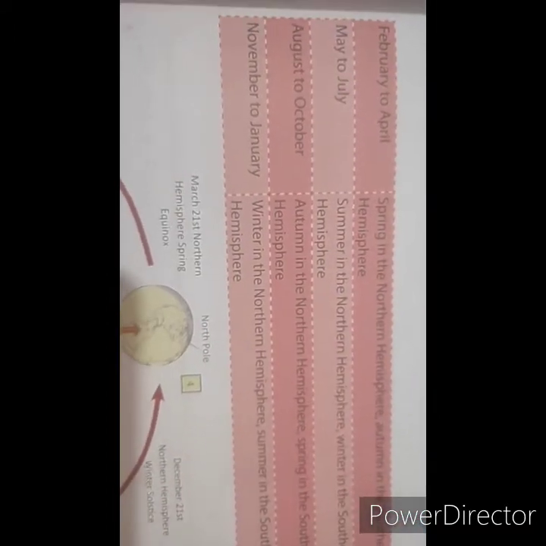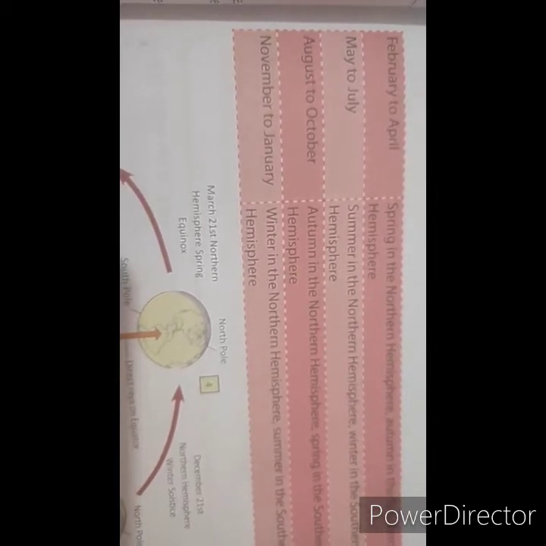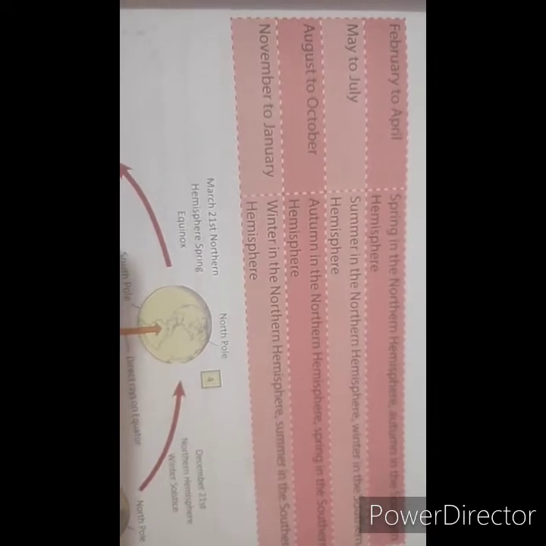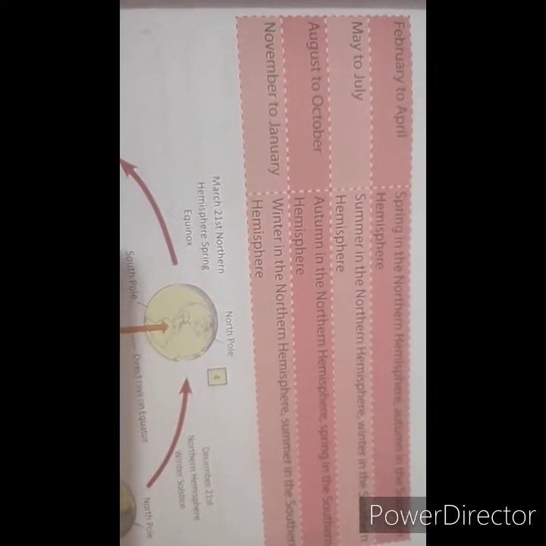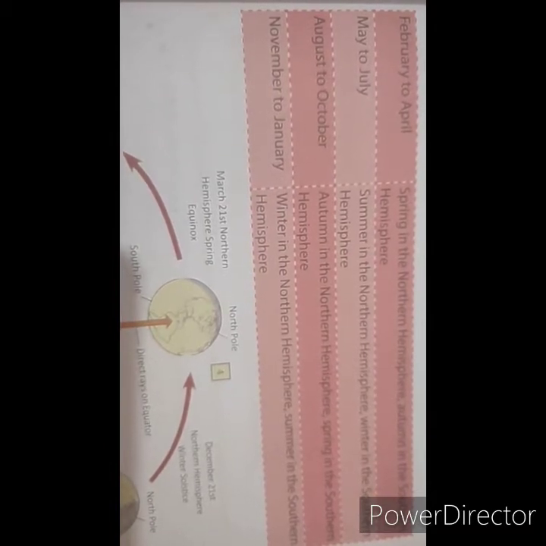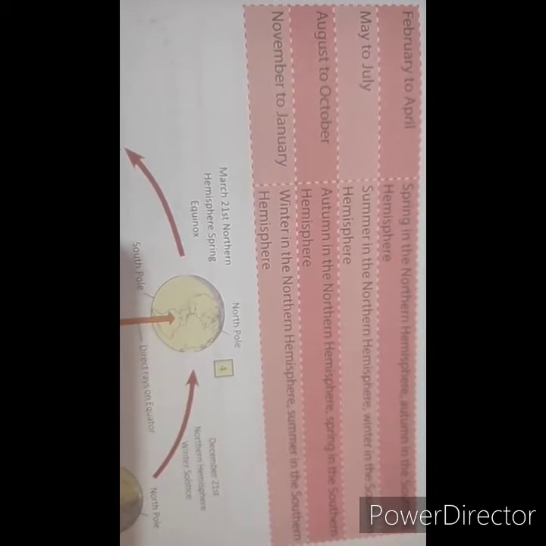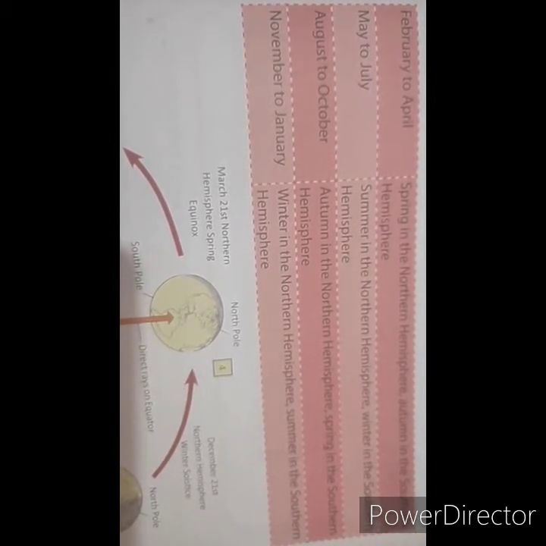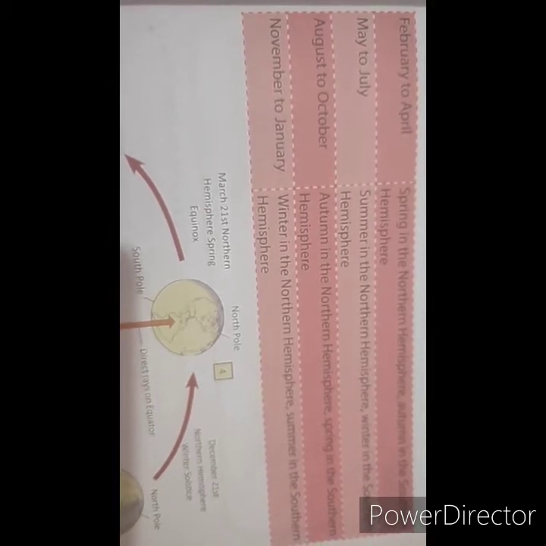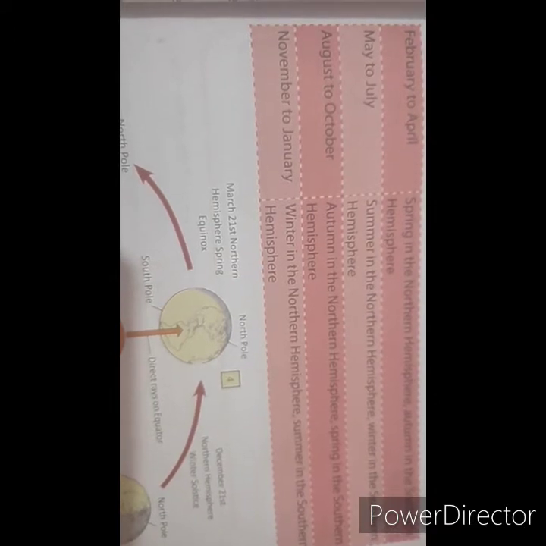From February to April is spring in the northern hemisphere, autumn in the southern hemisphere. May to July, summer in the northern hemisphere, winter in the southern hemisphere. August to October, autumn in the northern hemisphere, spring in the southern hemisphere. November to January, winter in the northern hemisphere, summer in the southern hemisphere.